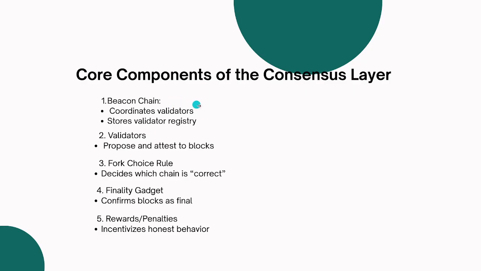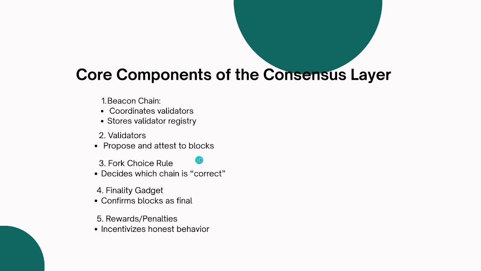The beacon chain coordinates validators. Remember what we said in the previous slide. The beacon chain coordinates validators and it stores the validators registry. Number two, the core component of the consensus layer contains the validators. All of these components are very important for you to take note of, because when we go into the code base, the first thing we need to find are the components. Where exactly is the beacon chain in our code base? And is it doing what we are seeing? We'll look at all of these things, and we'll also look at validators, and we'll run back to our code to see whether these validators actually propose and attest to blocks.